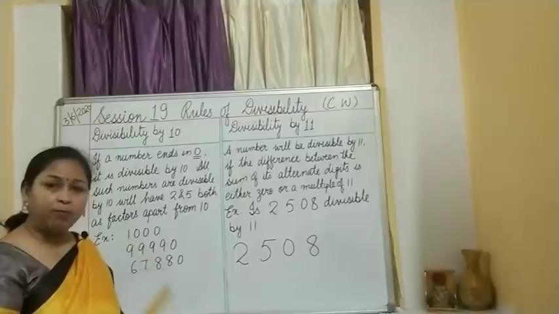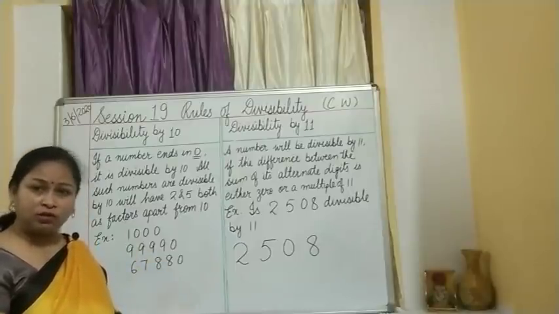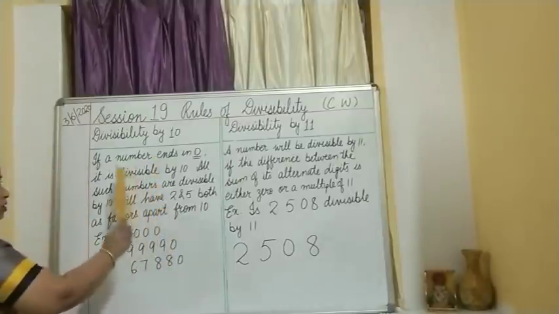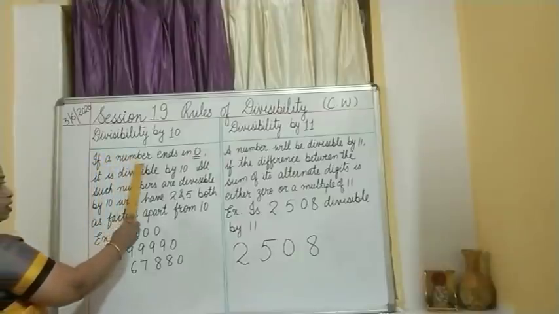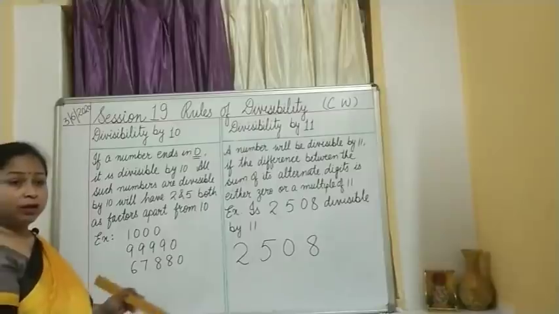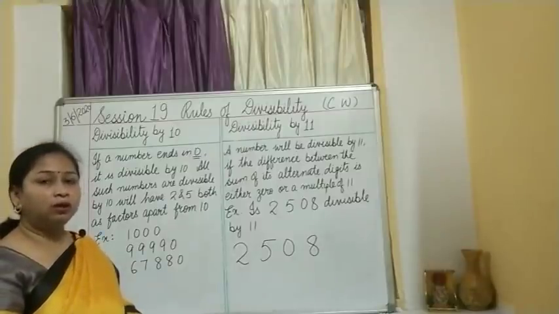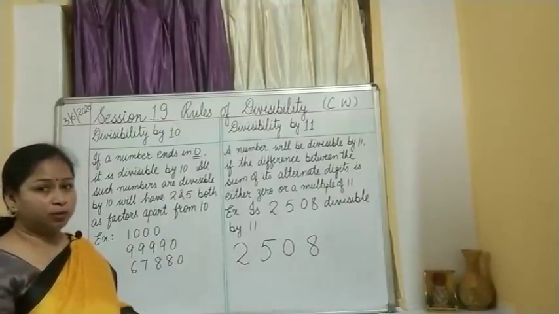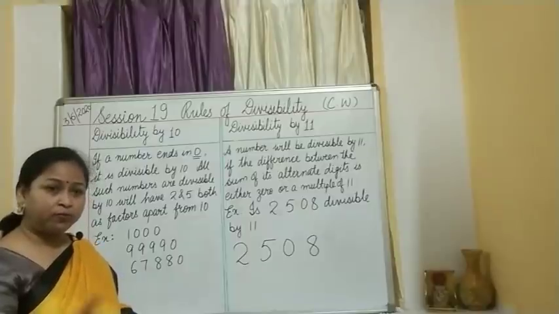If the number ends in 0, it is divisible by 10. As you can see, it is written: if a number ends in 0, it is divisible by 10. Okay. Then we have also learned, while we were doing the divisibility test by 2 and 5, that if a number